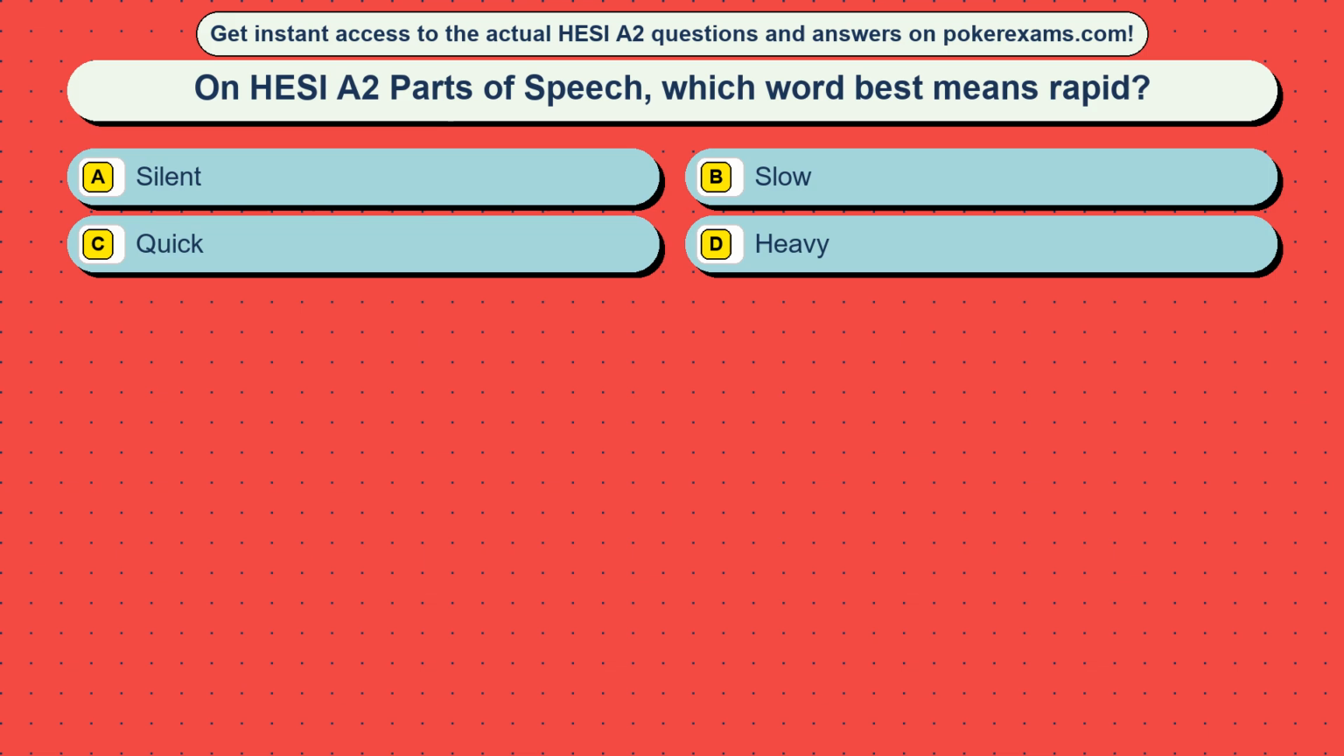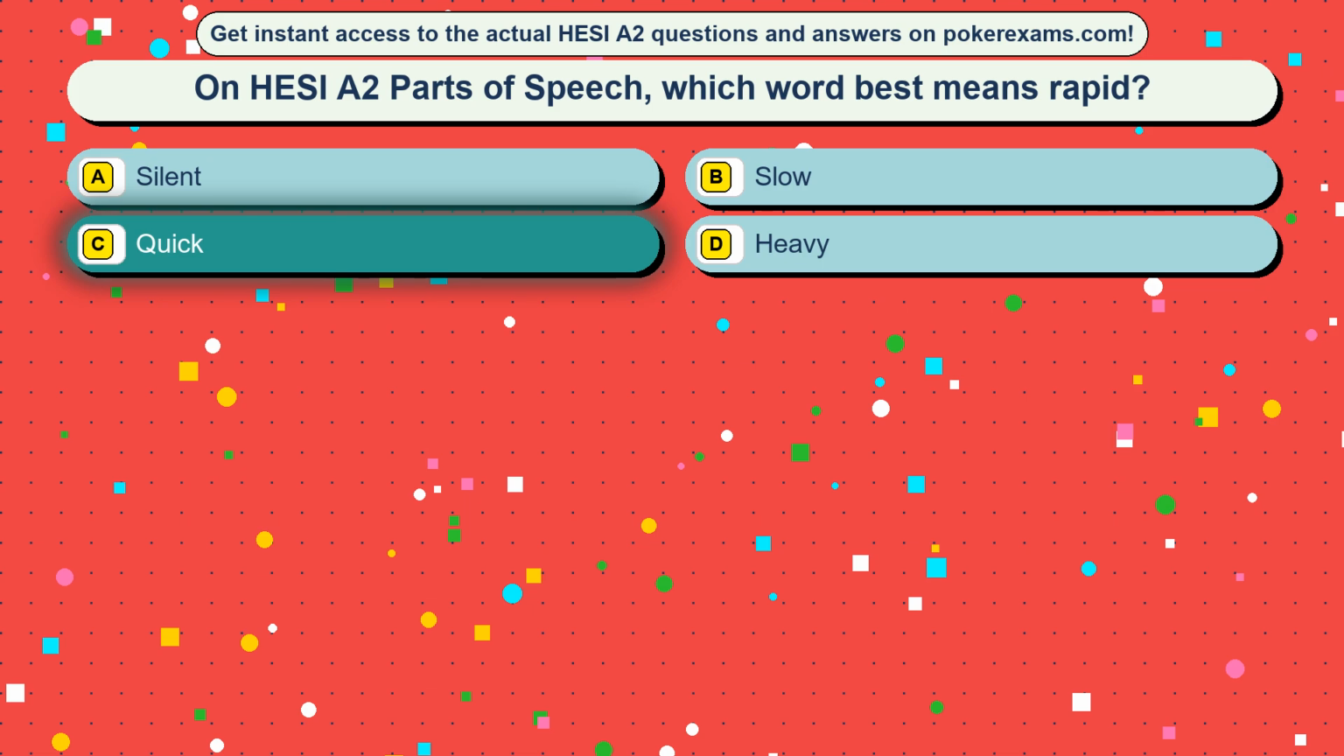Question 4. On HESI A2 parts of speech, which word best means rapid? Option A, silent. Option B, slow. Option C, quick. Option D, heavy. The correct answer is option C, quick.